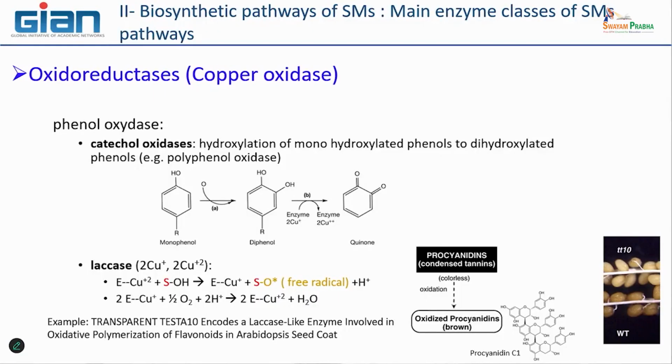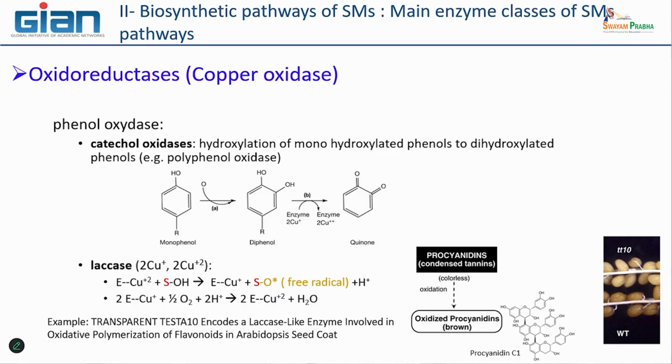How we characterize the functional activity of this enzyme today is mainly by molecular biology approaches, by generating some mutants in which, for example, we delete the gene encoding the enzyme. And here was an example on a specific Arabidopsis seed.